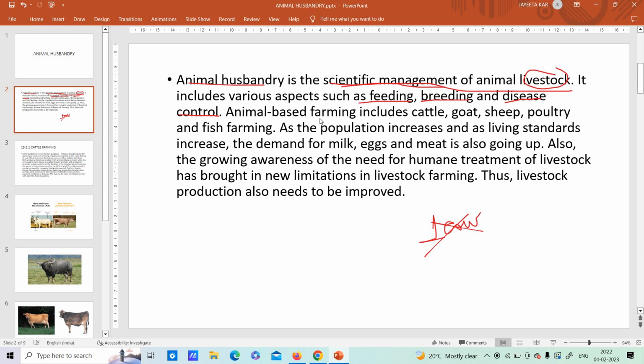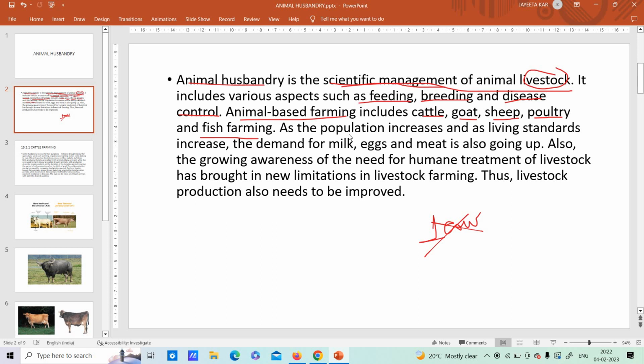All right. Now, animal-based farming includes cattle. That means a cow, goat, we all know, sheep, we all know, poultry. Poultry means all those domestic fowls that we breed for eggs or chicken meat. Okay. And also fish farming. Very important. What does animal farming consist of? So it's cattle, goat, sheep, poultry, and fish farming.